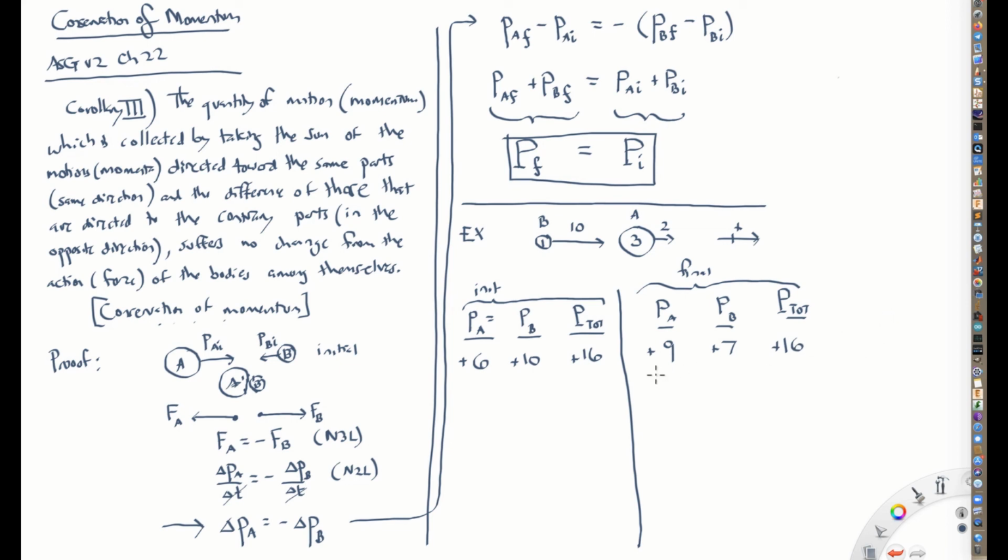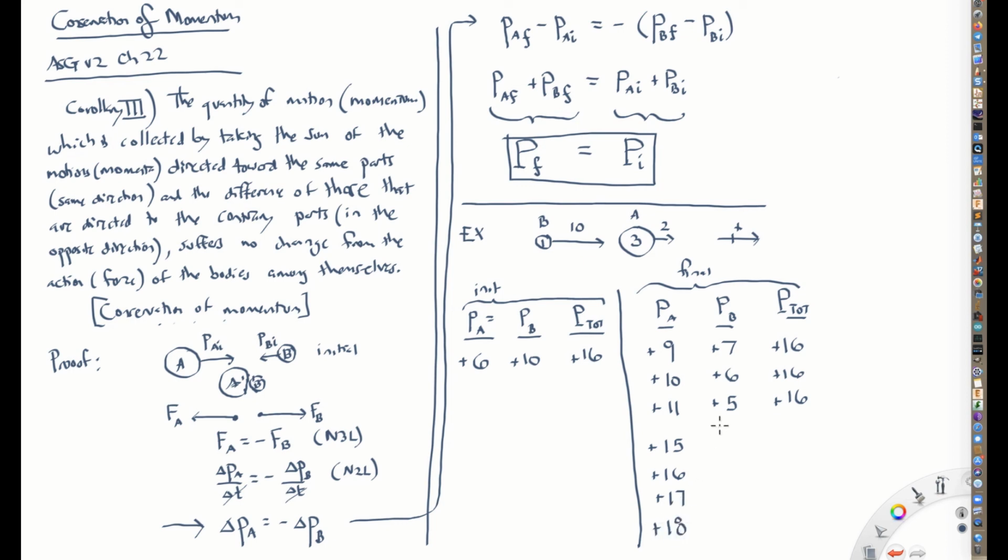Or let's suppose that instead of ball A gaining 3 units of momentum, it gains 4, or maybe gains 5. He considers several possibilities. In that case, ball B would lose 4, or it would lose 5 units of momentum. And in any case, the total momentum of the system of balls after the collision would still be 16. And then he goes on to say, well, what if ball A gains even more, it goes up to 15 or 16, it could even go up to 17 or 18.